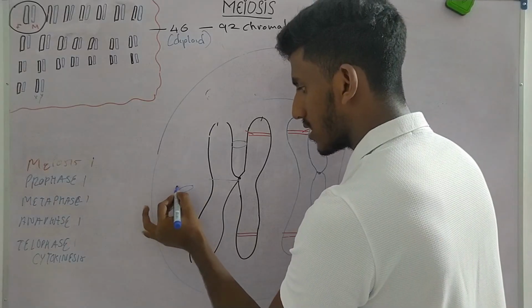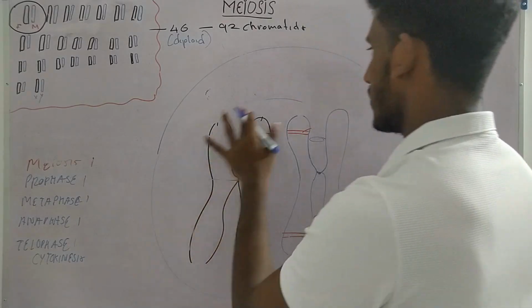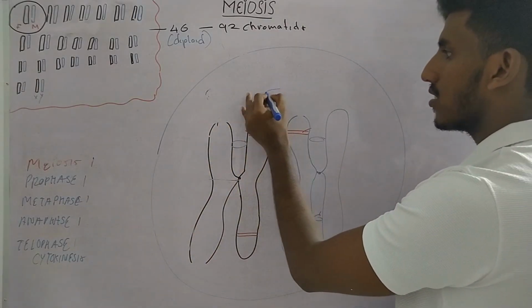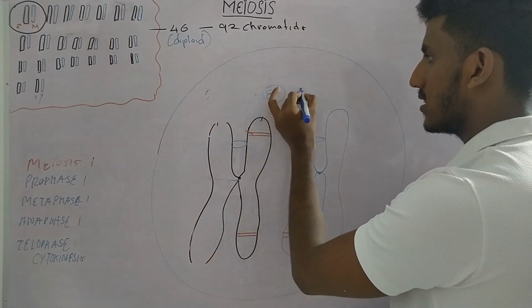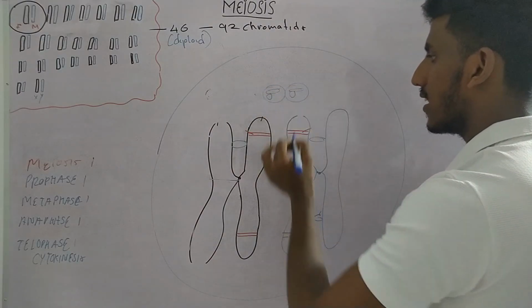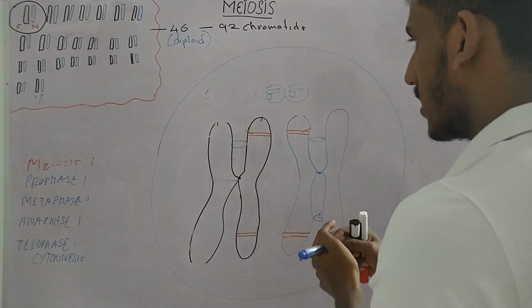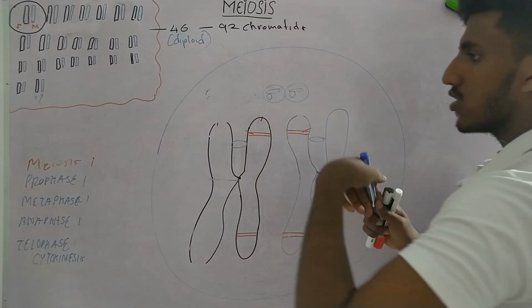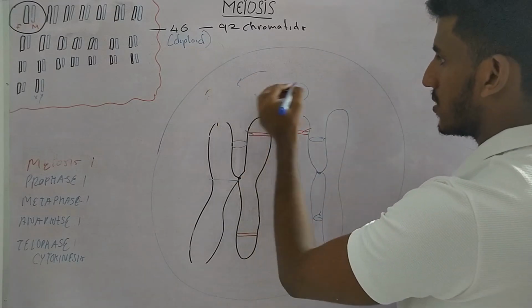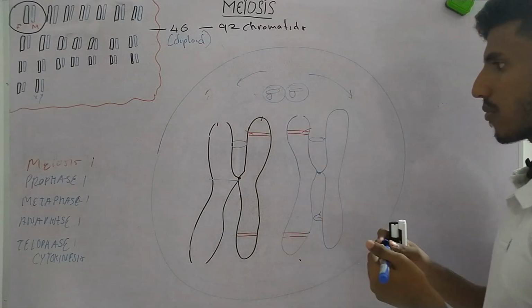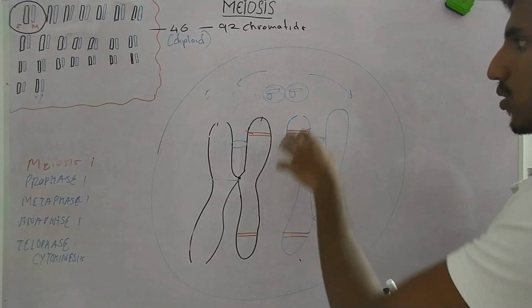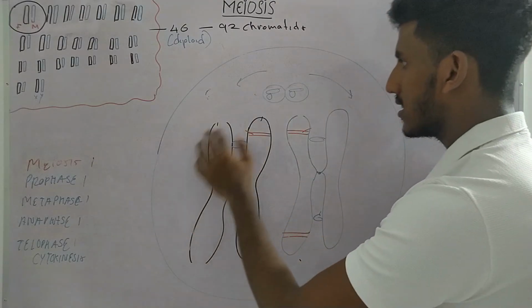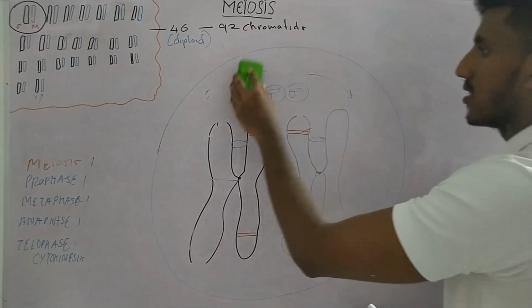So we have learned about the centrosomes in the mitosis video, right? These centrosomes are duplicated and they are near the nucleus. Now the nuclear envelope has broken down, the centrosomes start moving towards the opposite poles. They start moving towards the opposite poles and they end up on these opposite poles.